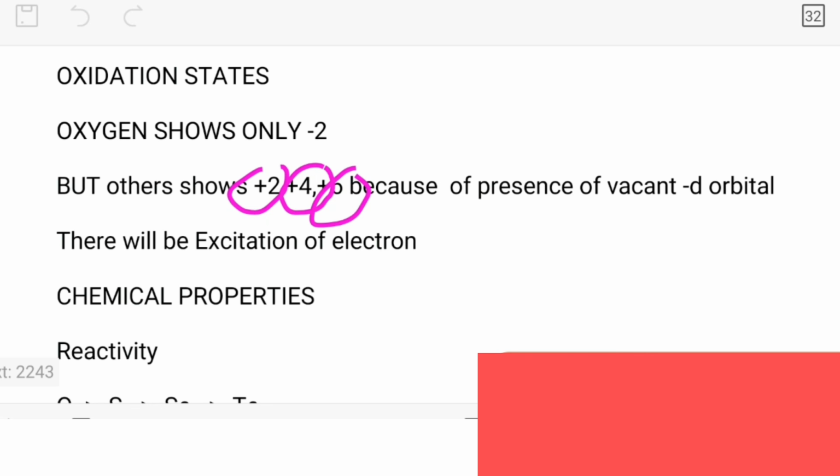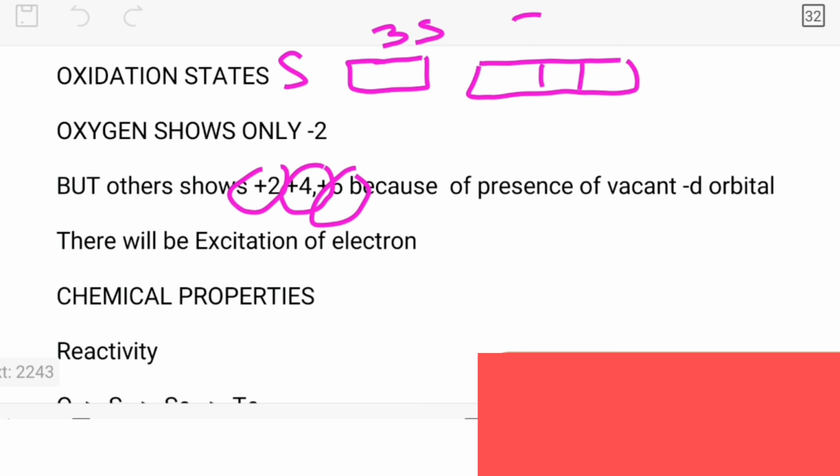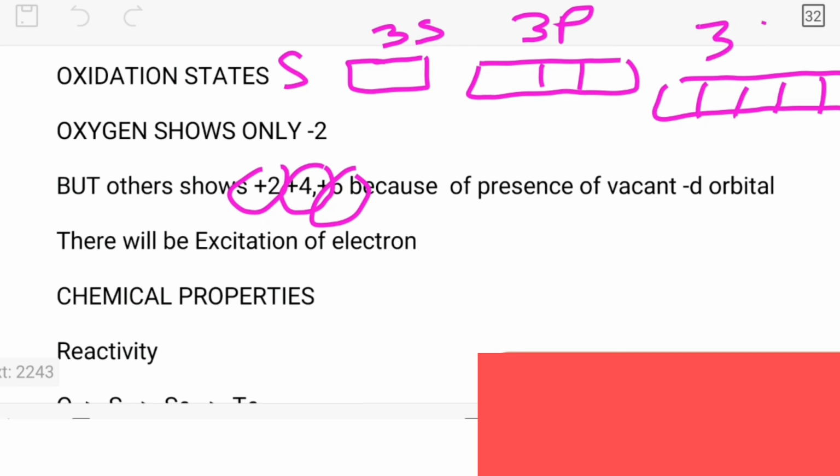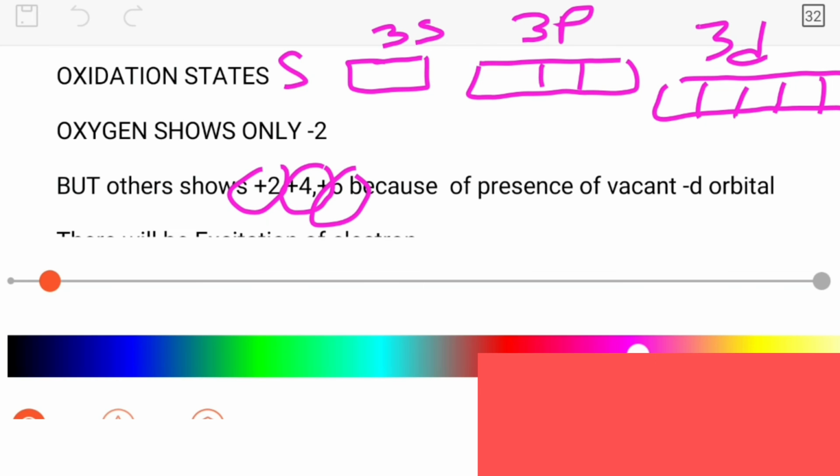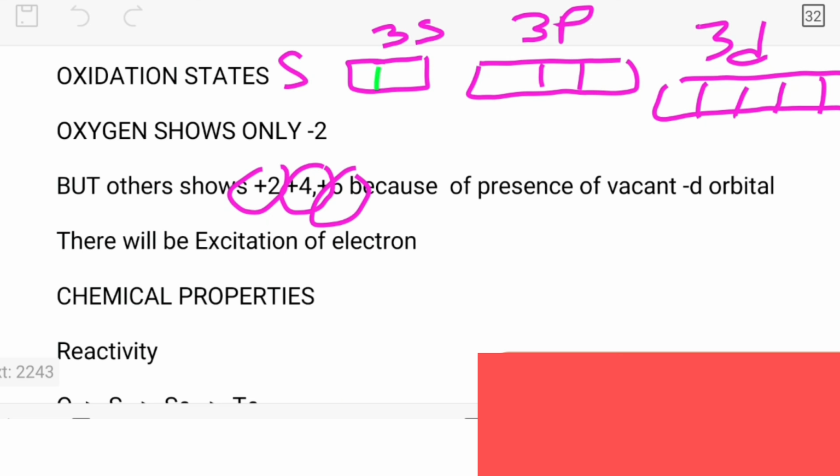If we draw the orbitals of sulfur, what do we find? There is 3s, then 3p, after that 3d with 5 boxes. 3s contains 2 electrons, 3p contains 4 electrons, and 3d is vacant.